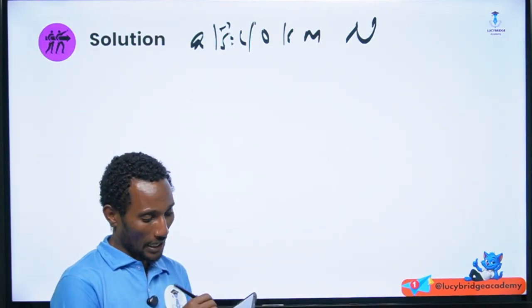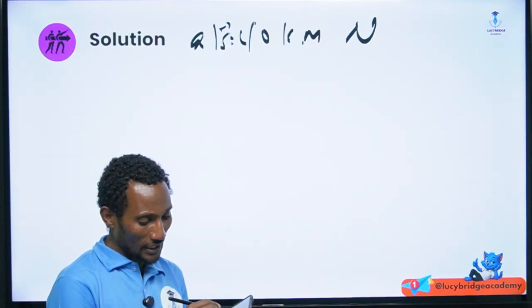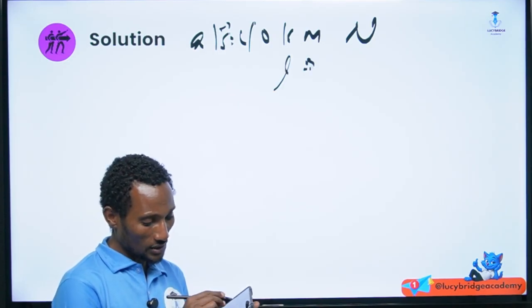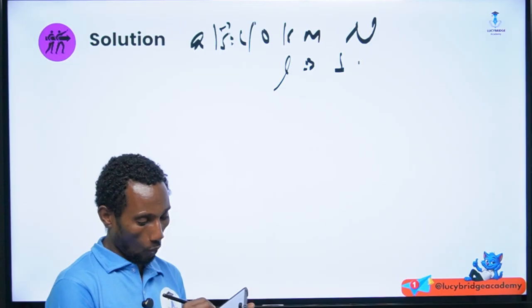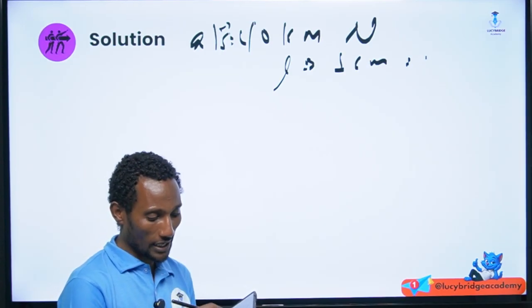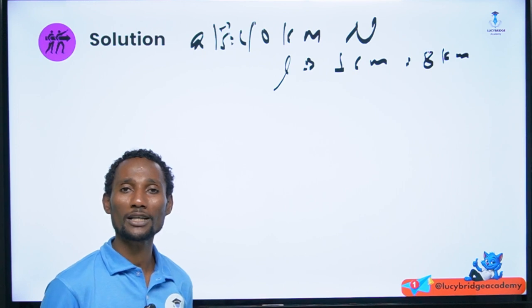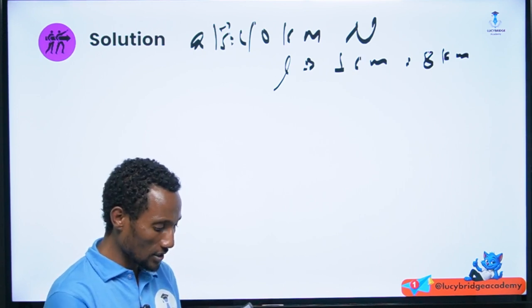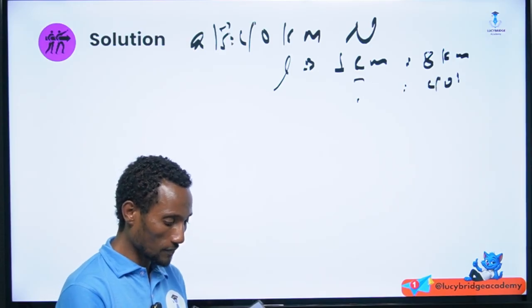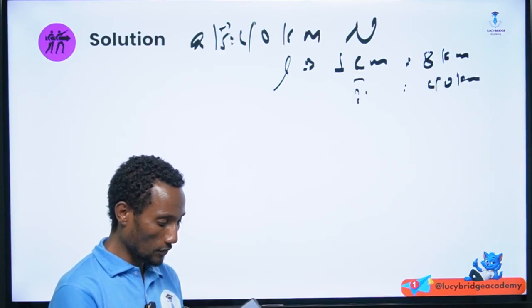can have a scale of lengths, which is what? Which result is, 1 centimeter is the same as, let's say 8 kilometer. 1 centimeter is the same as 8 kilometer. So by having this, how much centimeter will be 40 kilometer? How much centimeter will be 40 kilometer?